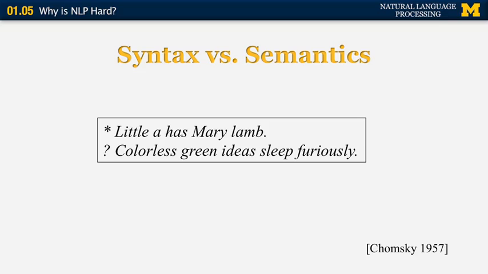Now, what about the question mark? The second example from Chomsky 1957 says, "colorless green ideas sleep furiously." Well, if you think about this sentence, it is actually syntactically well formed. It has a subject, just like "Mary has a little lamb." In this case, the subject is "colorless green ideas." It has a verb phrase, "sleep furiously." And the whole sentence sounds syntactically correct. However, its semantics, its meaning, is problematic in more than one way.